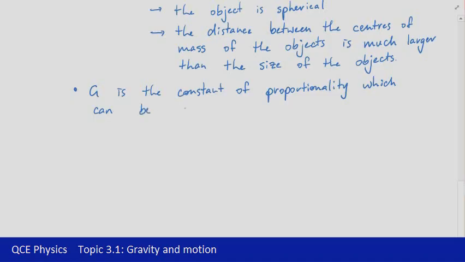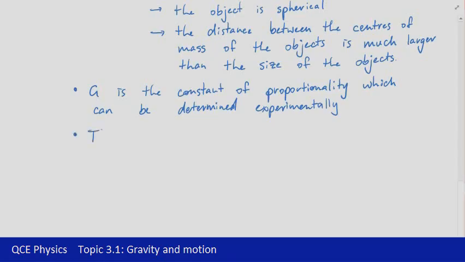It's something that can be determined from experimentation. That value is a constant. It's been tested a number of times and refined and found to be 6.67 by 10 to the negative 11 newton meters squared per kilogram squared.